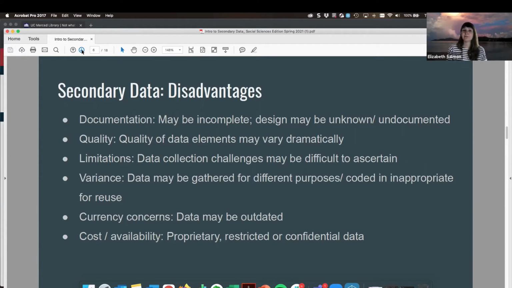The data, because it will be typically collected or gathered for different purposes, may be presented in a way that is hard for you to use to answer your own research questions. You'll also want to make sure the data is the correct currency, so you don't want to end up using outdated data. And then you also might come across data that is proprietary or restricted in some way. So it's possible there may be a cost to accessing this data, or there might be some other availability obstacles that you might encounter.